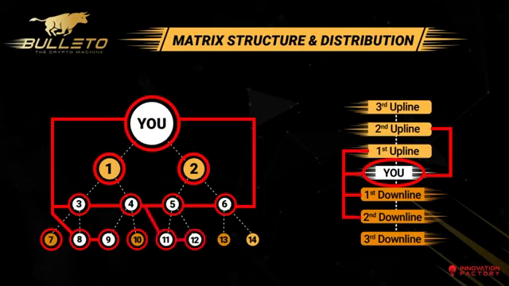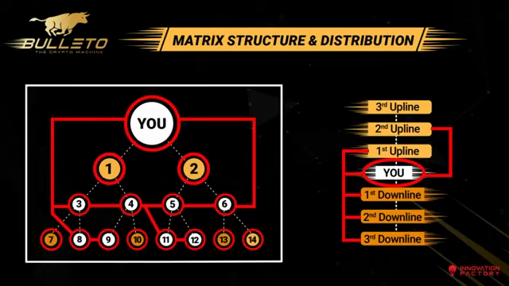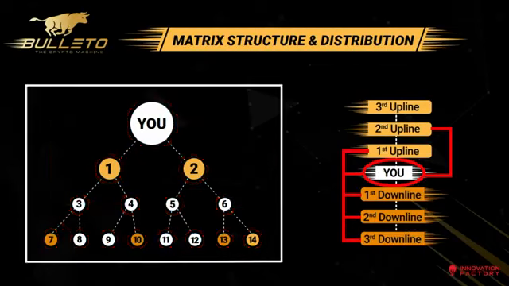Following this, the 13th circle's income fills your third downline, and as soon as you fill the 14th circle, the entire structure gets refreshed to start generating income again, starting from the first circle. Whether you work or not, this cycle generates income from 6 sources, that are 3 uplines and 3 downlines.